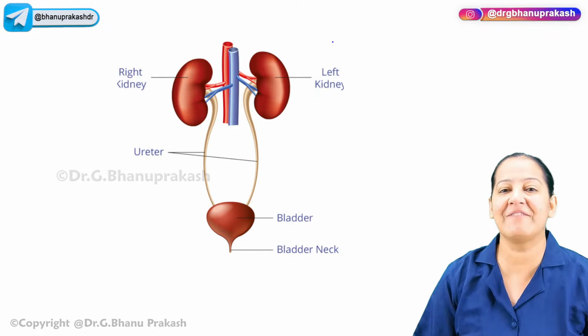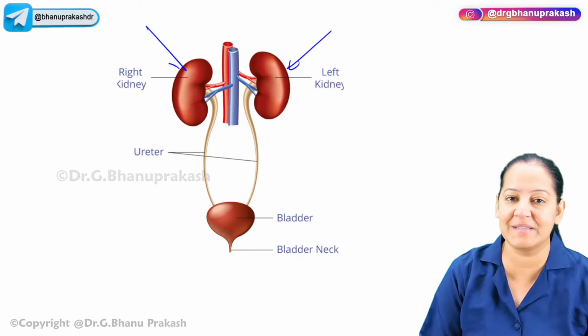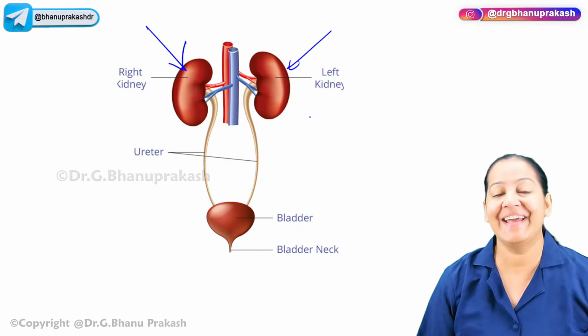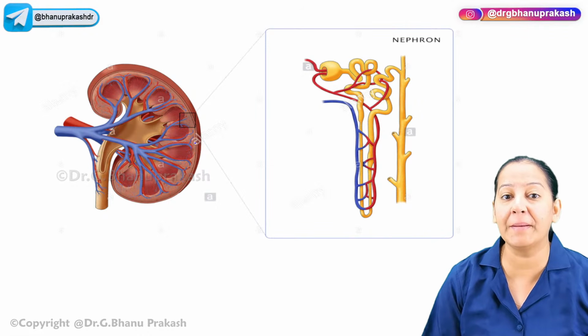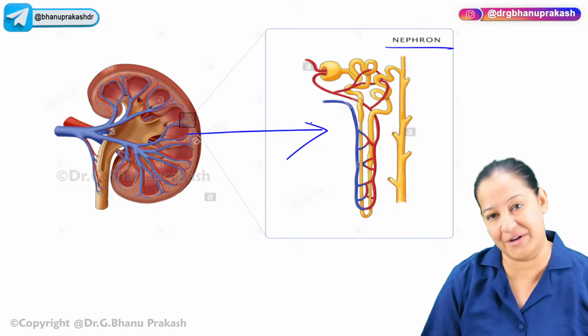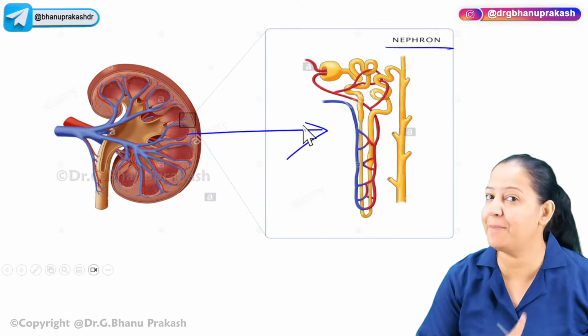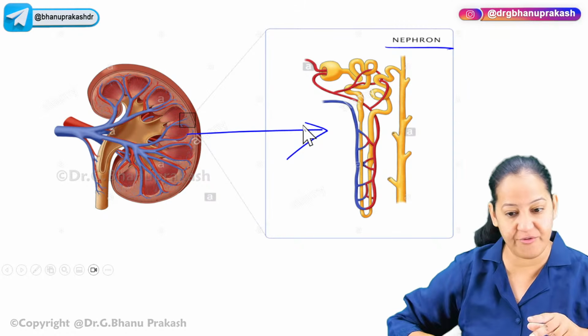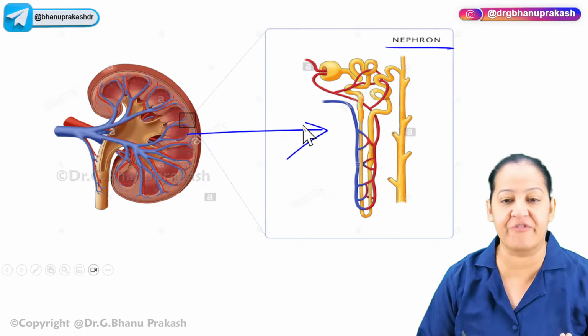We know humans have a pair of kidneys. Inside each kidney, there are 1 million nephrons. Nephron is the structural and functional unit of the kidney. Each kidney contains 1 million nephrons. Humans have two kidneys, one right, one left, so there are 2 million nephrons present in a human.